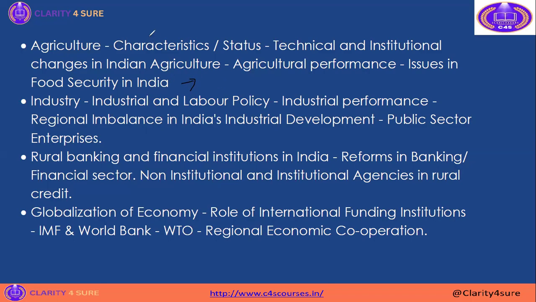So know the basics of agriculture characteristics, then institutional and non-institutional credit, and how institutional credit is helping the farmers, okay. Most of the time they won't miss the Kisan Credit Card questions, because they are given in the syllabus itself, okay. See here: financial non-institutional as well as institutional agency in rural credit, okay. To move from non-institutional to institutional agency, the main part is the Kisan Credit Card, okay. So the Kisan Credit Card question will always be there, okay.